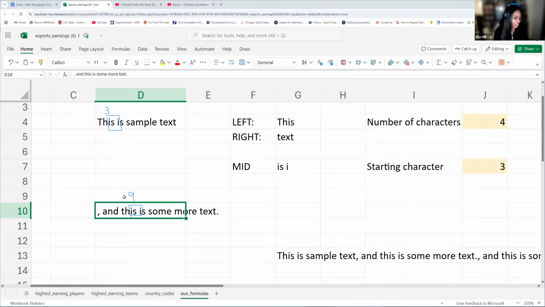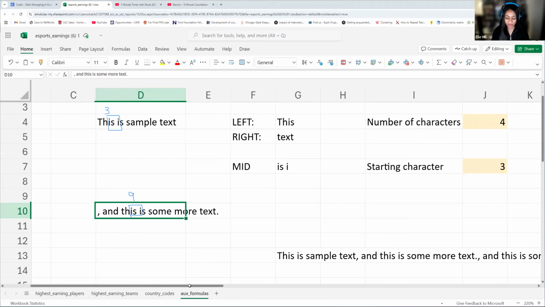And then there's a question, is there an alternative function for this? Yes, there is. So SEARCH, actually, you can input what you're looking for, so either a string, a specific letter, anything. You can input that and it will give you the position that it's at. It will give you its starting position. So we can use this in combination with SEARCH to help us not have to count this individually. And then spaces do count as characters. So that's also important to know. Spaces are going to count. Great question.